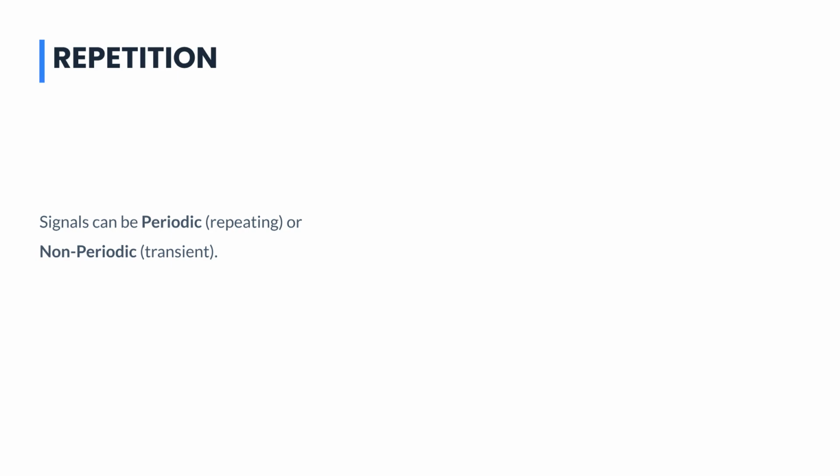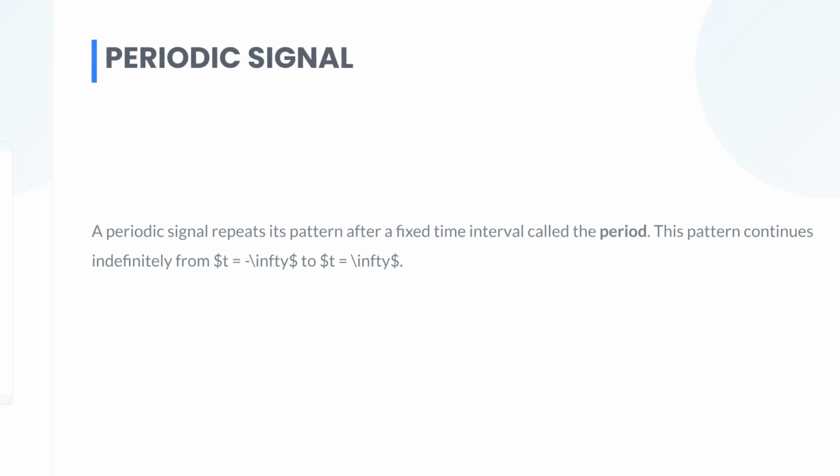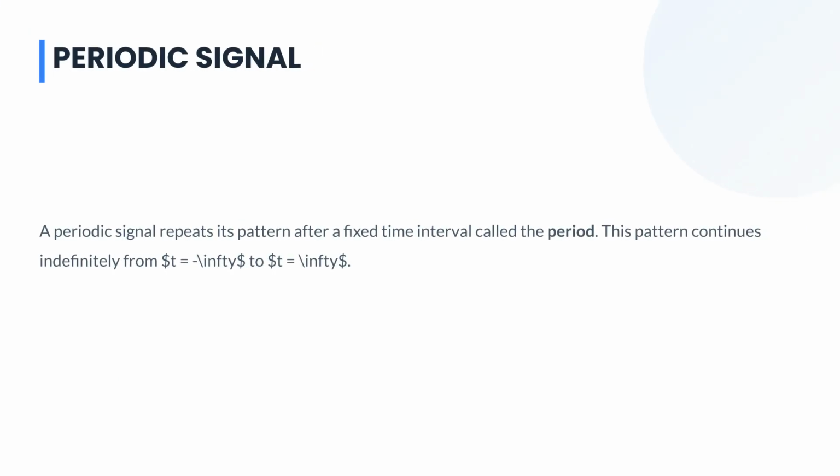Finally, signals are classified by repetition as periodic or non-periodic. A periodic signal repeats its pattern, satisfying $x(t) = x(t + T)$, while a non-periodic signal does not have a repeating pattern. A periodic signal repeats a fixed pattern indefinitely, defined by its period, $T$. Common examples are the AC power line voltage or simple oscillating waveforms.